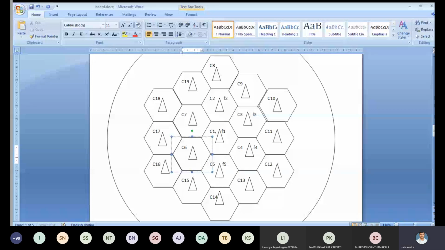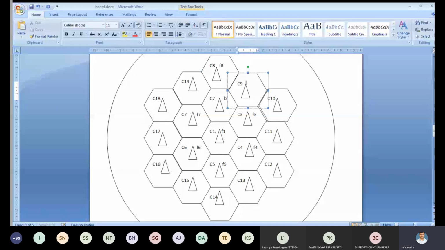And C7 working with F7. C8 working with F8. And C9 working with F9.